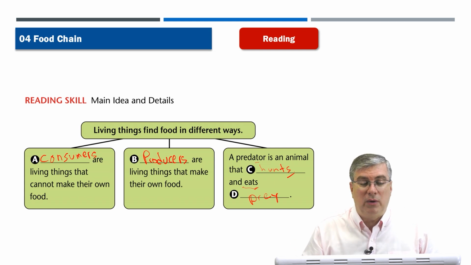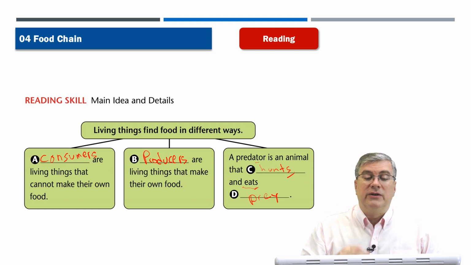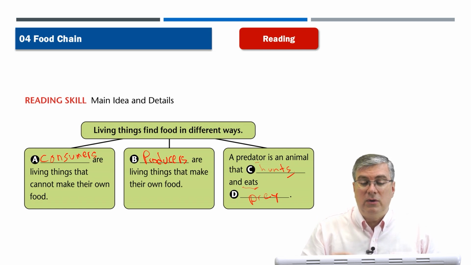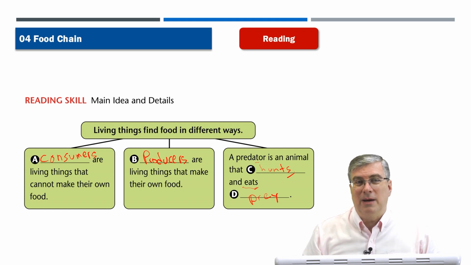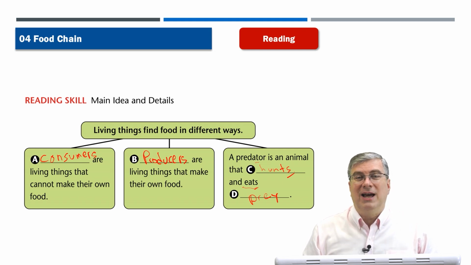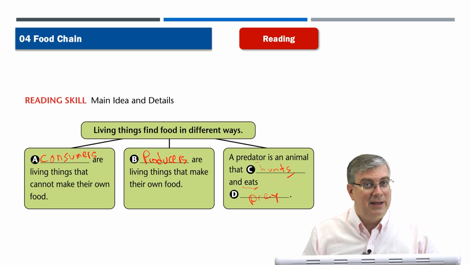So, our main sentence: living things find food in different ways. Three different examples. One, consumers. They're living things that cannot make their own food, so they need to hunt and get their food. They're predators. Producers are living things that make their own food. And coming back to the consumers, a predator is an animal that hunts and eats prey. So these are all different examples of how living things find food in different ways.